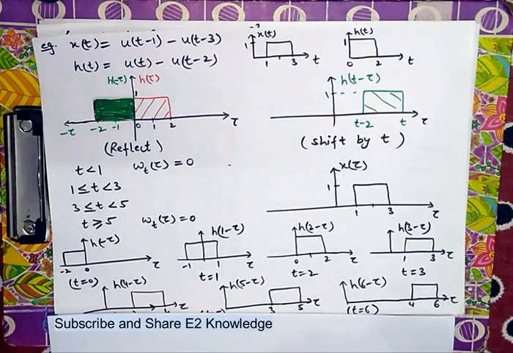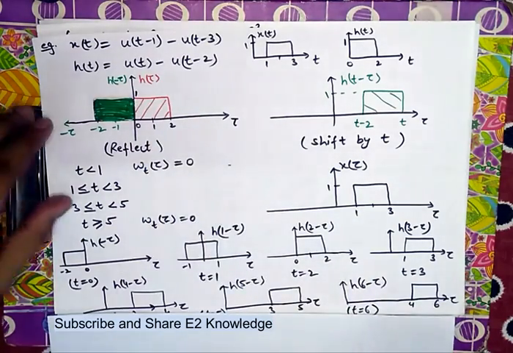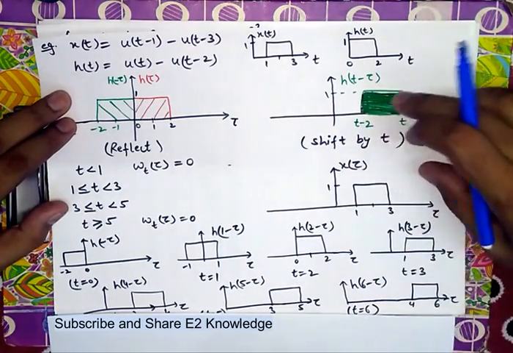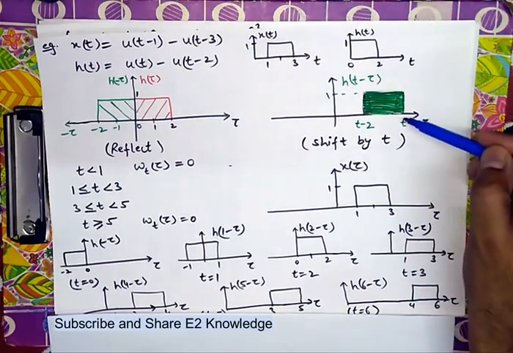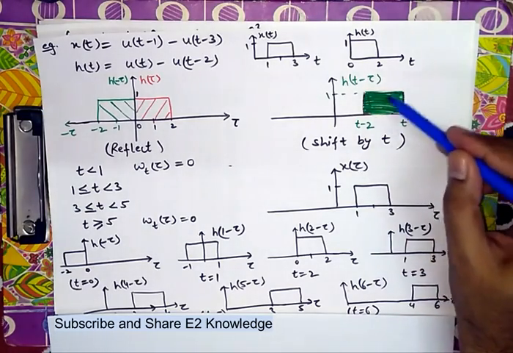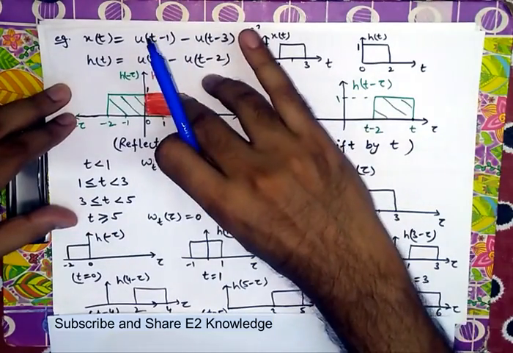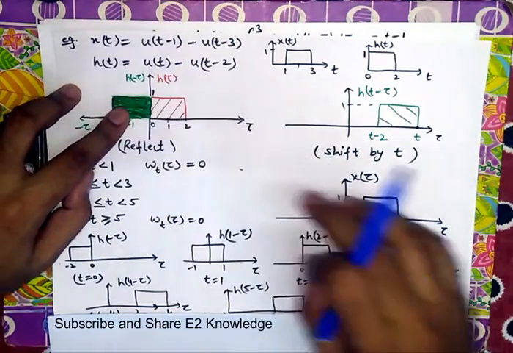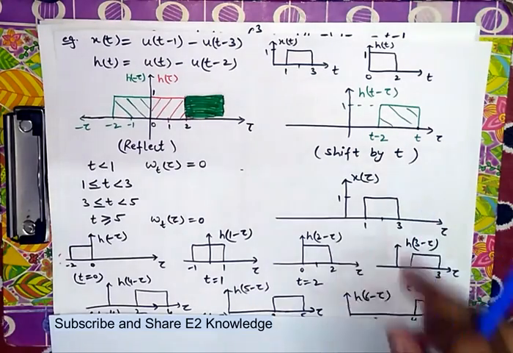Now the third step: after reflection around the origin, it should be shifted. Now it is shifted by t, the maximum value of t. So it becomes h(t minus tau). What we have done is simply take the h(t) function, reflect it around the origin, and then move it towards the right, that is h(t minus tau).